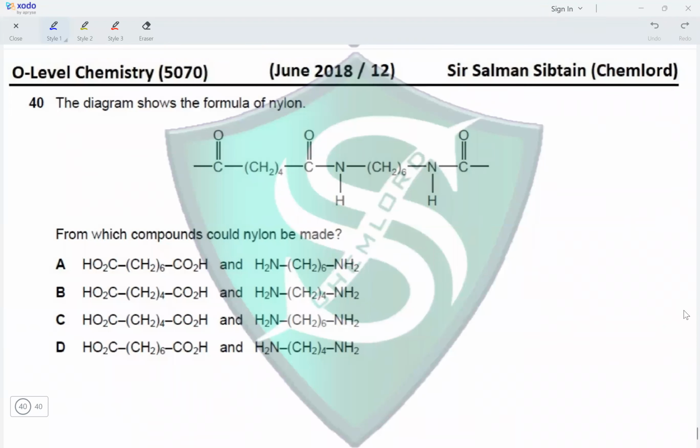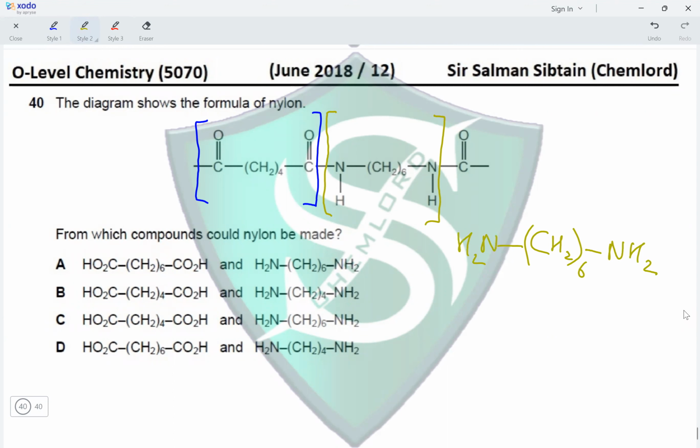Question 40. The diagram shows the formula of nylon. From which compounds could nylon be made? So basically, we are supposed to identify the monomers of nylon. So let's do that. If we start from here, we have the first amide bond here. So this is the first monomer. And then we start from here, where we ended the first monomer, and we end here at the next amide bond, getting the second monomer. So the second monomer has CH2 repeated 6 times between two NH2 groups. And for the first monomer, we have CH2 repeating 4 times between two COOH groups.